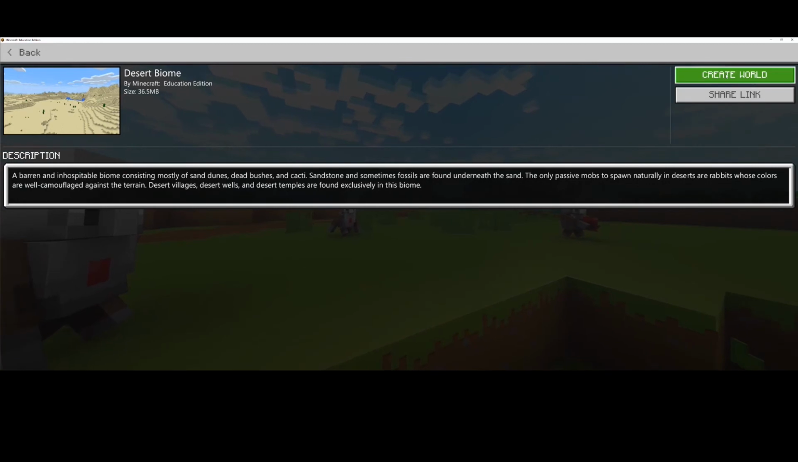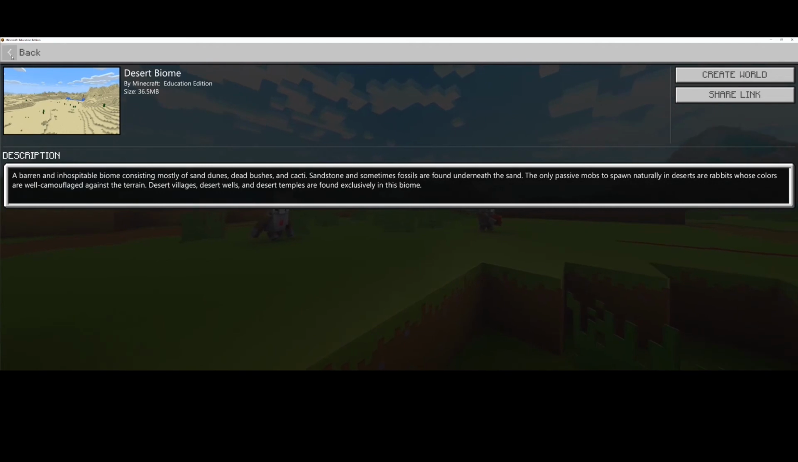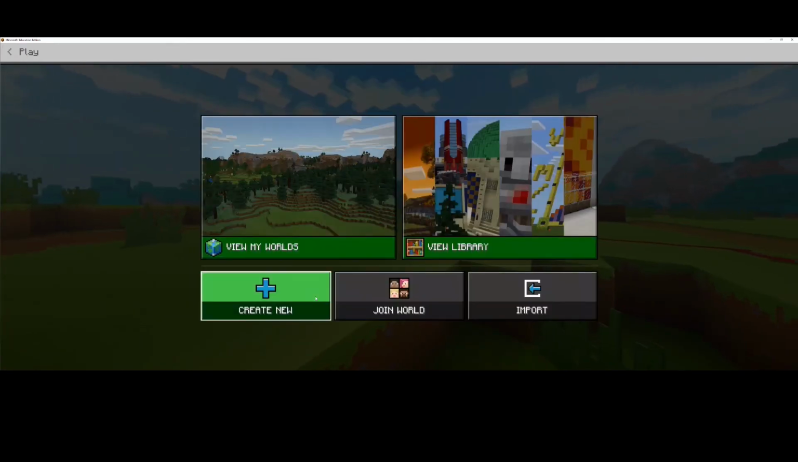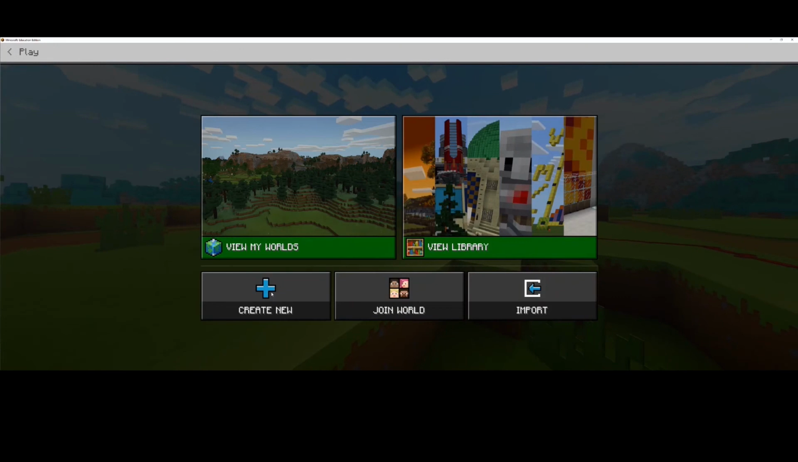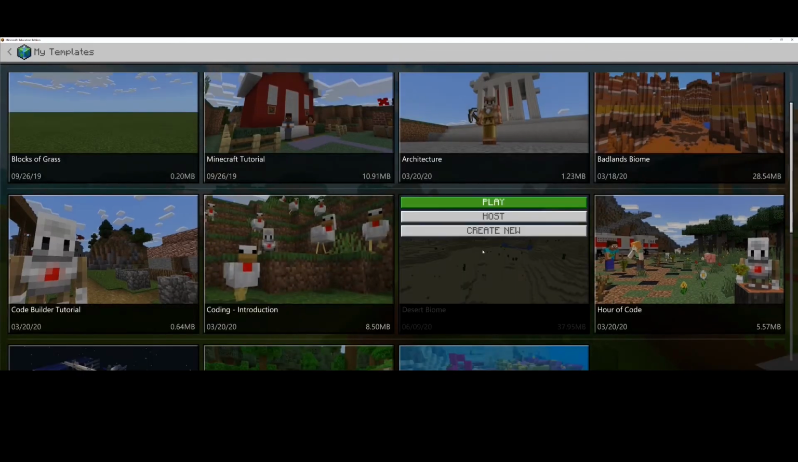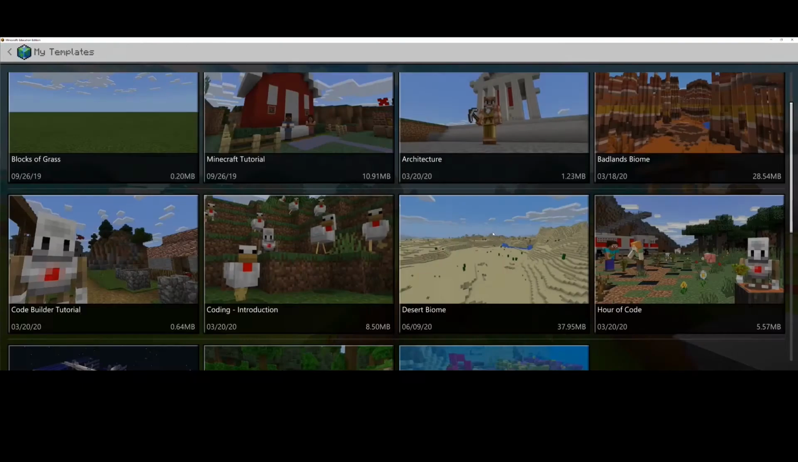Okay, so just like we advised last week, if you click on Create World, that will then save this biome to your templates. And when you go back into templates, you will then be able to use that world when you're creating your new place. So I have my desert biome and create new.